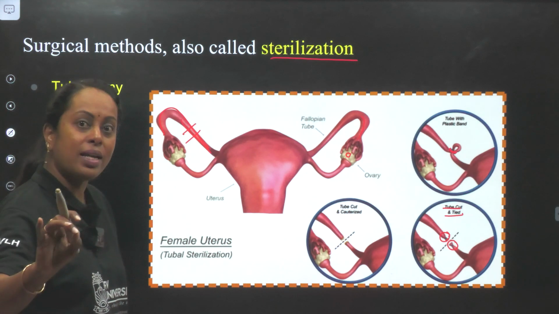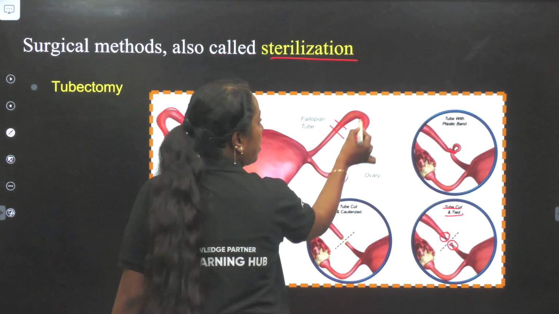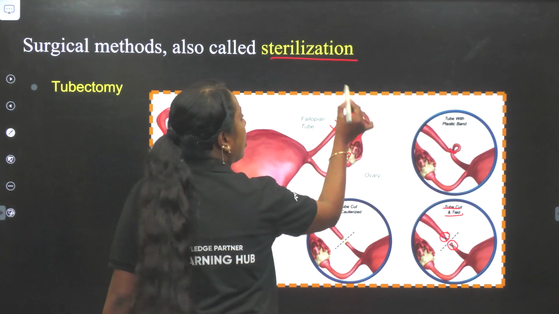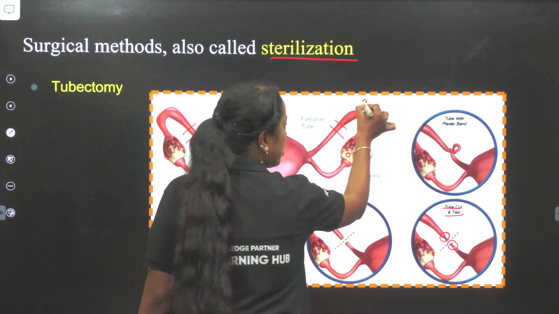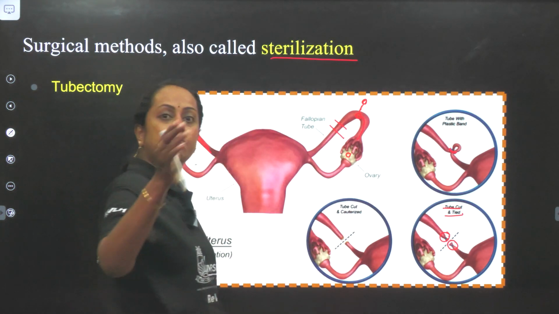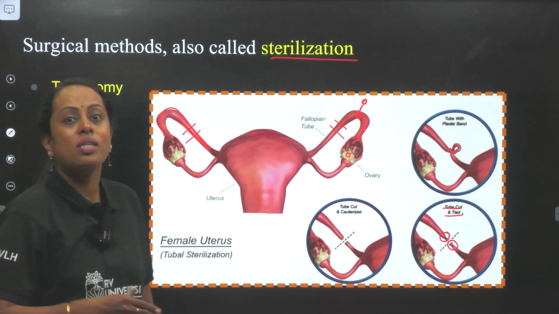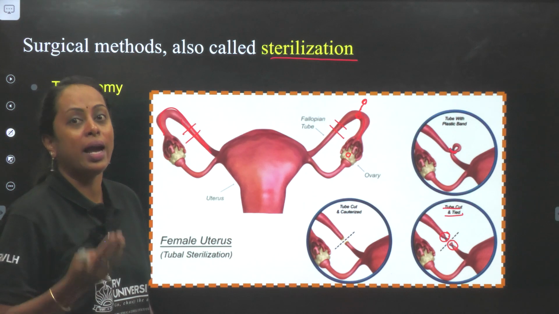So I'm very clearly telling you ovulation did occur. But what did we do? We cut. Now, let us say the ovum is present here. If a sperm is released and there is a cut, a sperm and ova cannot meet at all. That's what sterilization by tubectomy does.